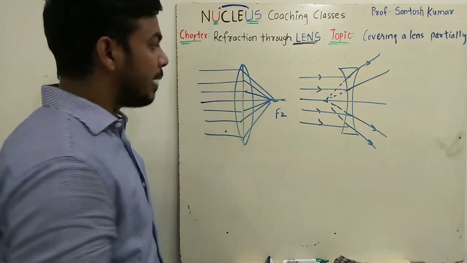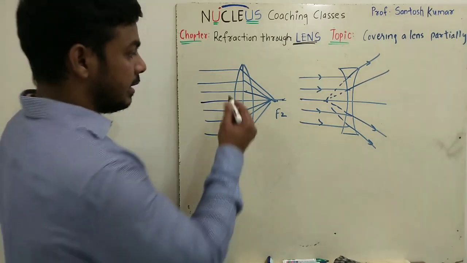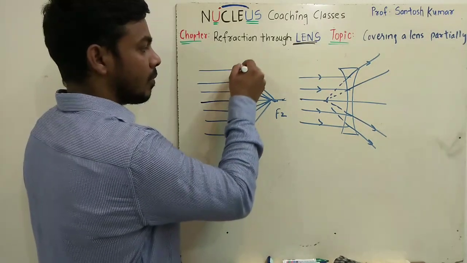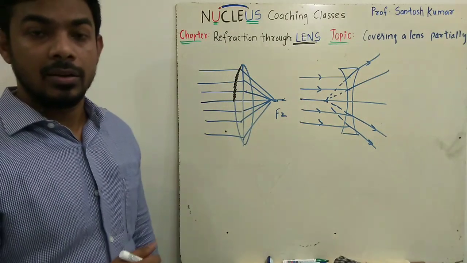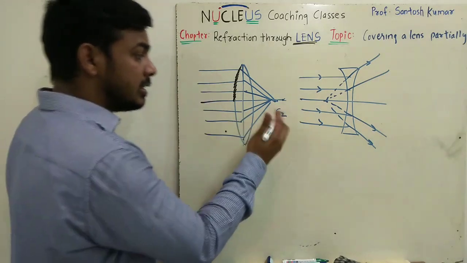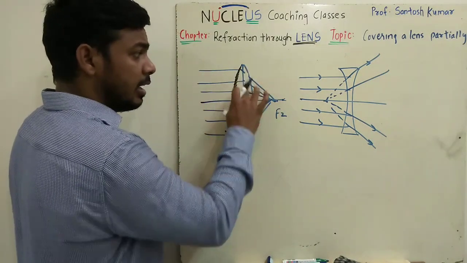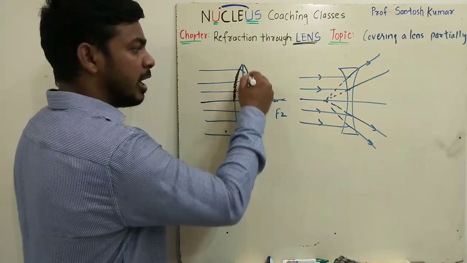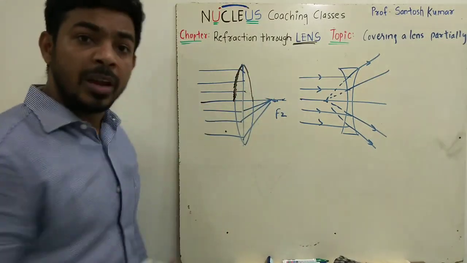So what I will say is that if a part of the lens is covered, let's say I am covering some part of the lens, I am making it opaque. So what will change due to covering? Can I say the rays are still meeting? That means these rays will not get refracted. These rays will not get refracted because I have made this surface an opaque medium.